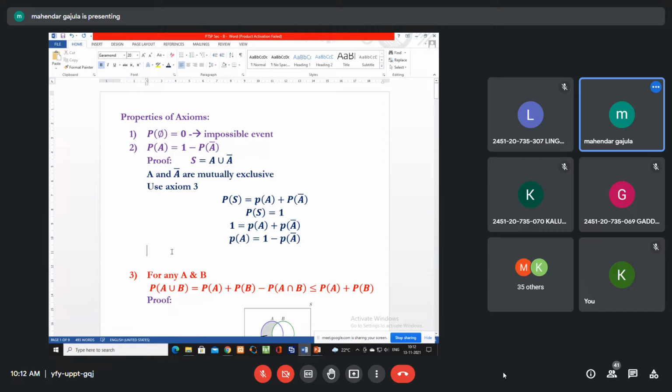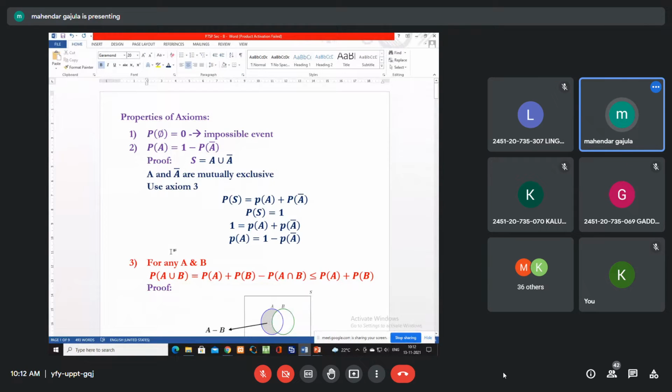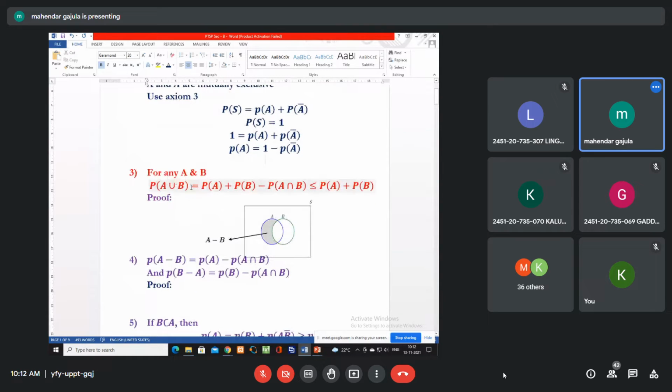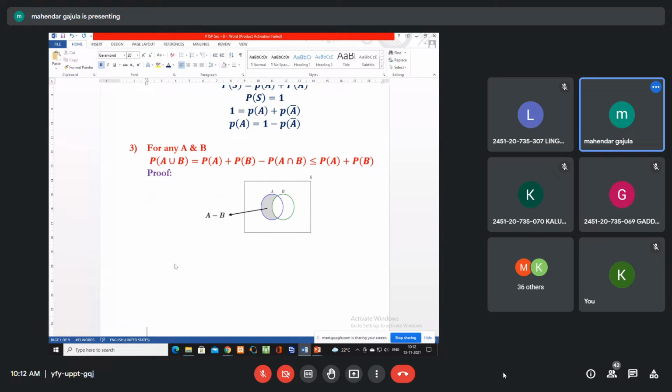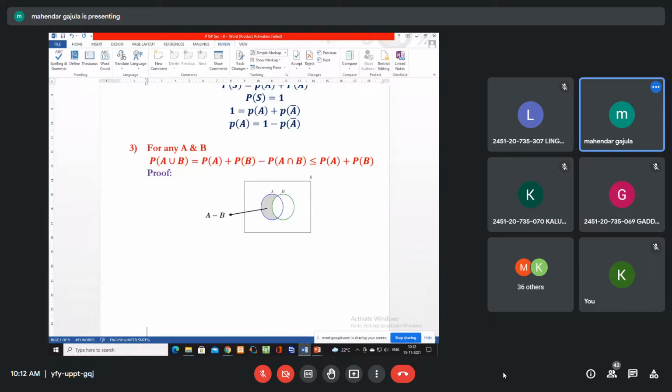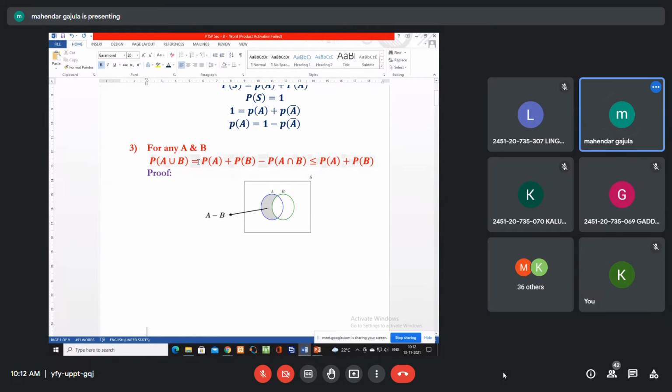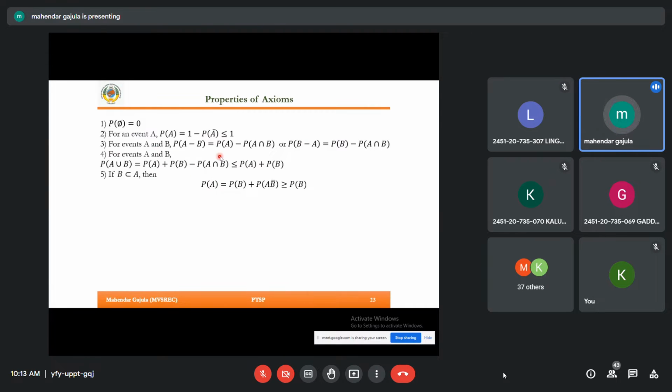What is the third one? Can someone read the third property? Anyone? P of A and B equals P of A. P of A union B equals P of A plus P of B minus P of A intersection B. No, I think it's not the third one. Third one is A minus B.